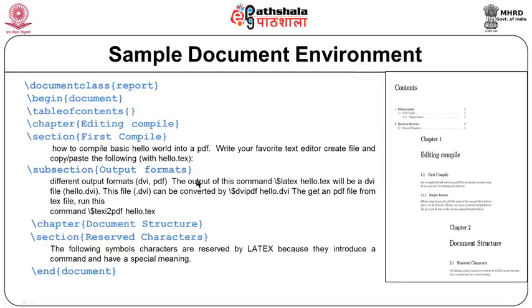So, this is a sample document. What you see on the screen is a report. The input of the document is on the left part, the output of the document is on the right part. Begin document, then we are indexing the TOC, that is table of contents. Suppose there are 2 chapters. The first chapter is editing compile, and there is another chapter, document structure.